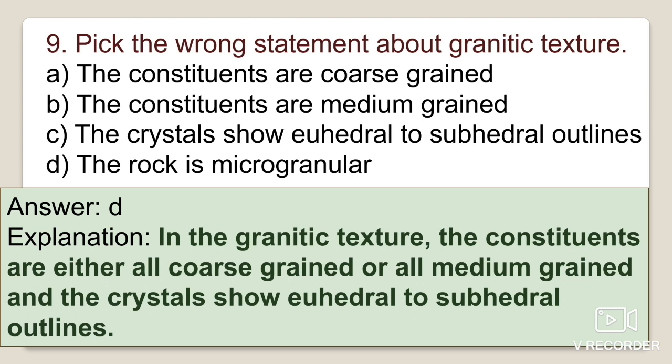The correct option here is option D, because the question was to pick the wrong statement about granitic texture. Options A, B, C, the first three, are right, but option D, that the rock is microgranular, is the wrong option, as you can identify from the description.